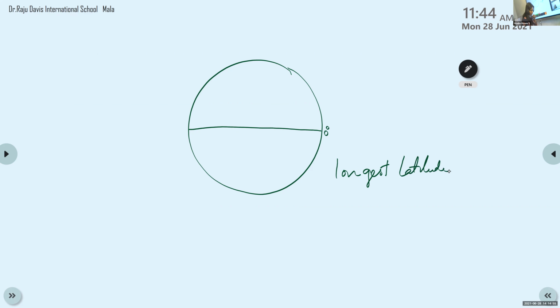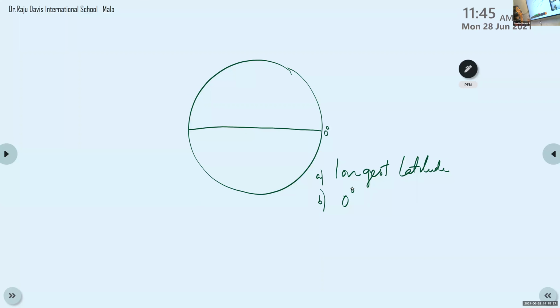These are all new information for you. It is the longest latitude. Equator marks 0 degree on the globe, and it is an important latitude. Just underline this, all children. So equator is an imaginary horizontal line drawn around the center of the earth. It is an important latitude. It is the longest latitude which marks 0 degree on the globe.